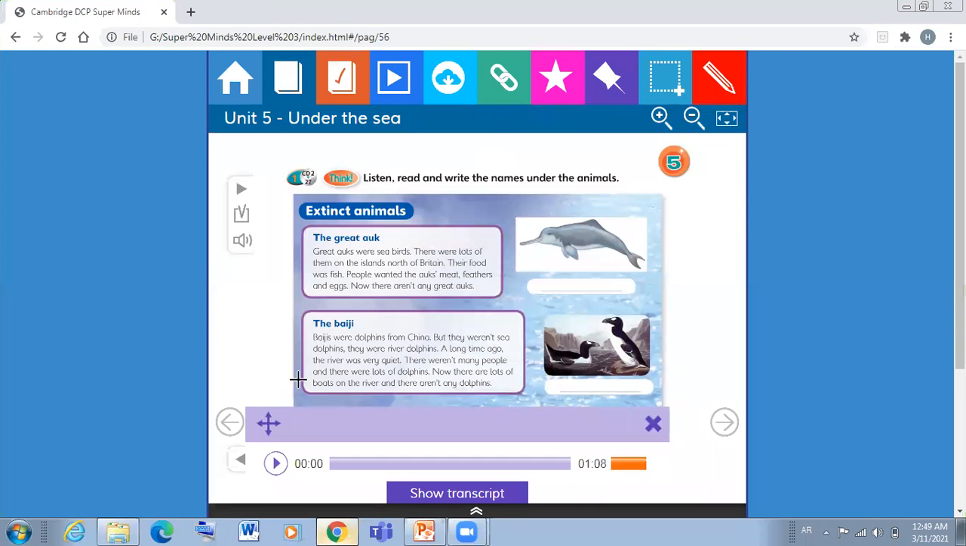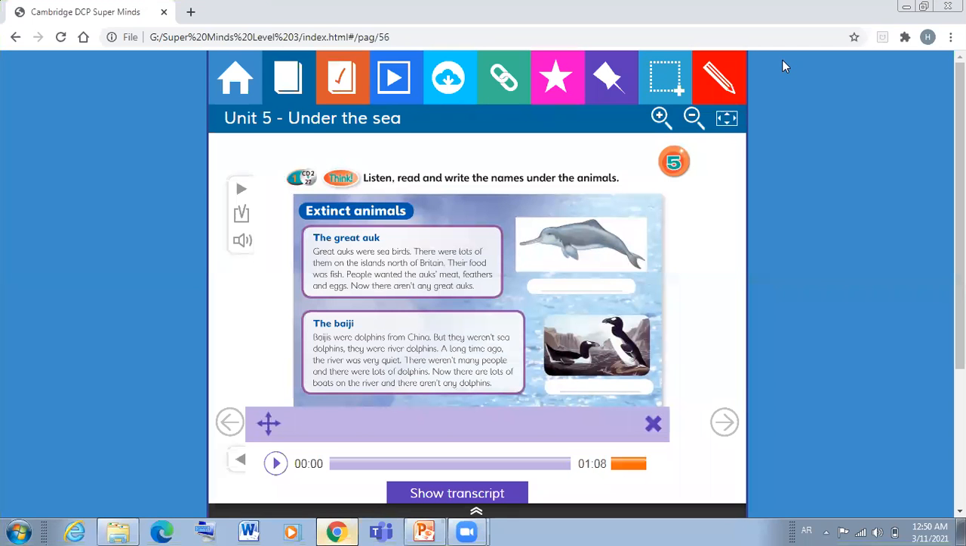First, we are going to understand the meaning of extinct animals. What's the meaning of extinct animals? Extinct animals are animals that lived a long time ago, but nowadays we don't have these animals. They do not exist nowadays. They are extinct animals. They lived a long time ago in the past, and nowadays we don't have these animals.